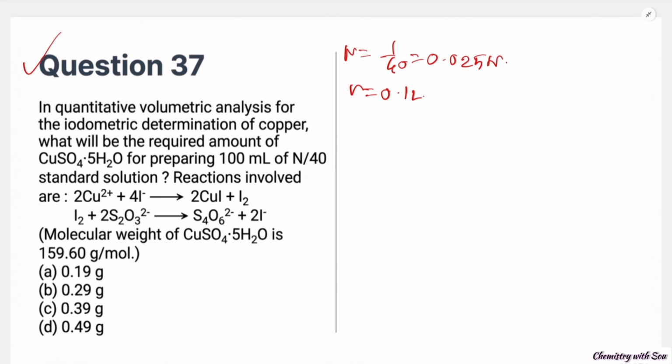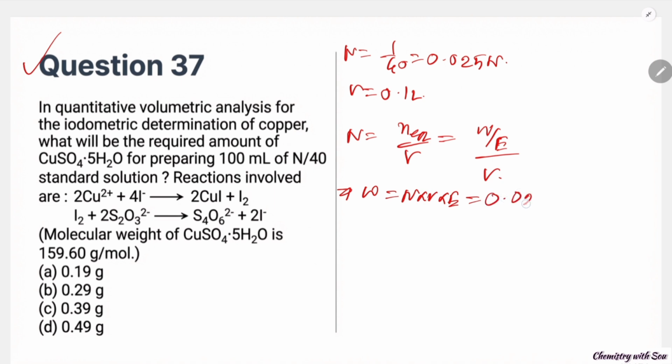Now we have to find how much mass is produced. We know that normality is the number of equivalents divided by volume. So the number of equivalents equals weight divided by equivalent weight, divided by volume. So weight equals normality times volume times equivalent weight. The normality value is 0.025, the volume is 0.1 liter, and the equivalent weight is 159.60. Now this value is 0.39 gram. So the correct answer will be C.